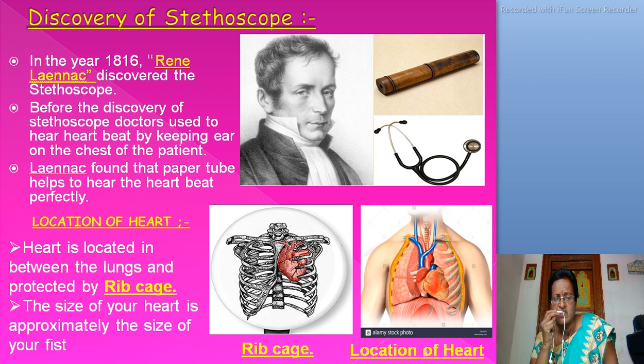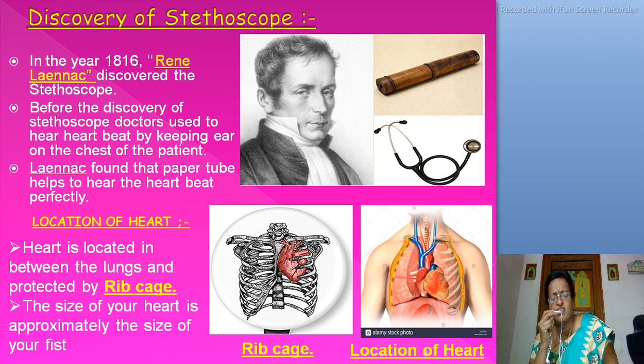Next, location of the heart. The heart is located in between the two lungs and protected by the rib cage. Once again I repeat, where is the heart located? Yes, the heart is located in between the lungs and protected by the rib cage.